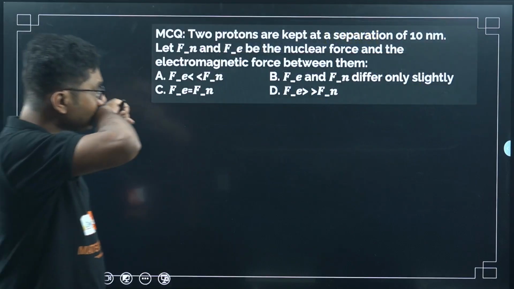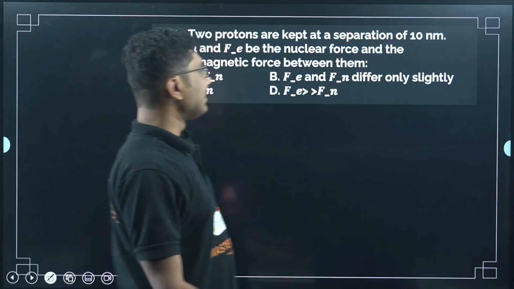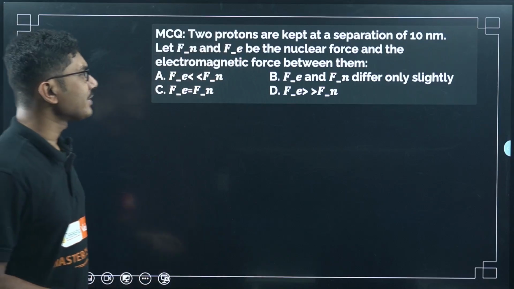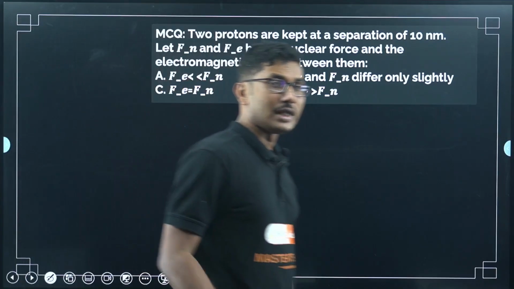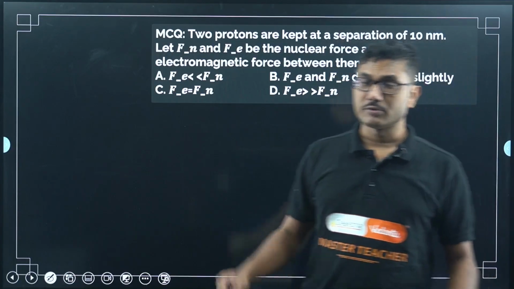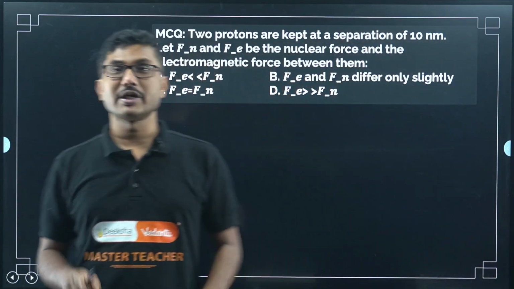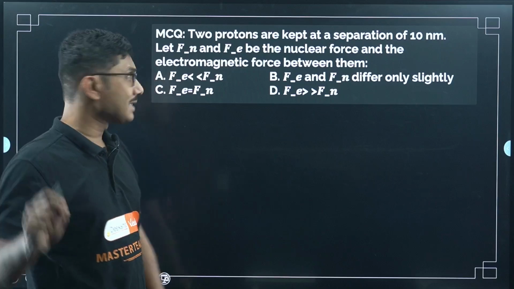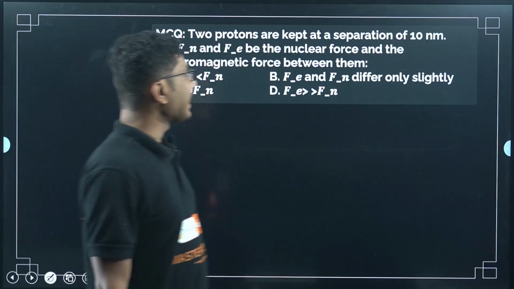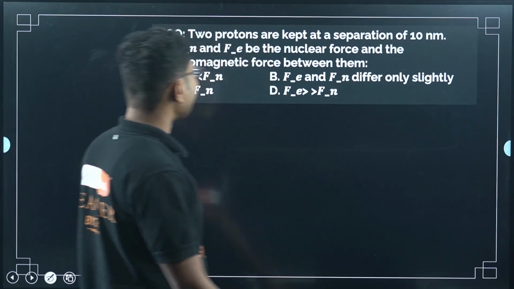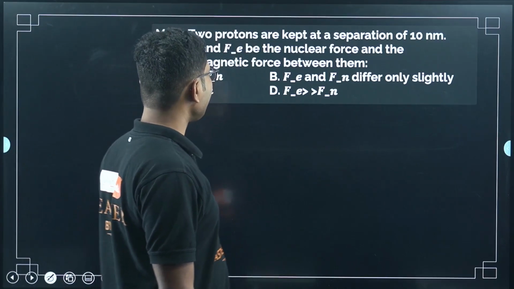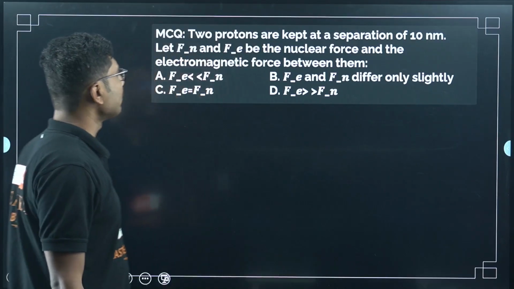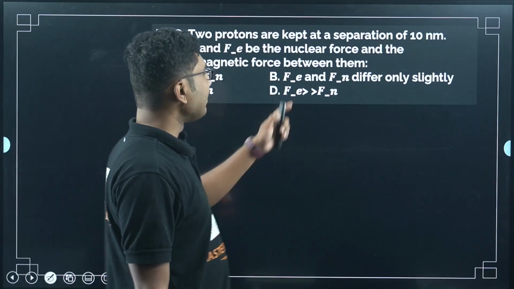Okay, now let us solve one question. This is a very generic question from your previous year questions. As I said, I will complete all the previous year questions while doing this chapter itself. Also, the homework questions are from previous year questions, so you have to solve them as well. Now, 2 protons are kept at a separation of 10 nanometers. Let Fn and Fe be the nuclear force and the electromagnetic force between them.